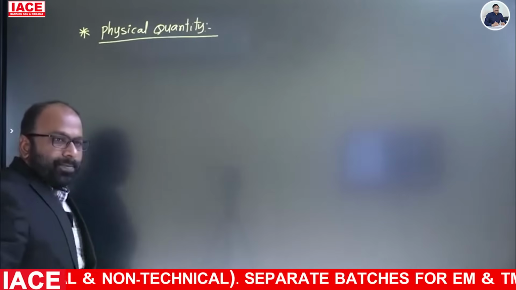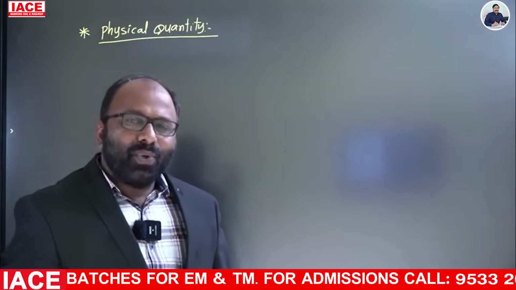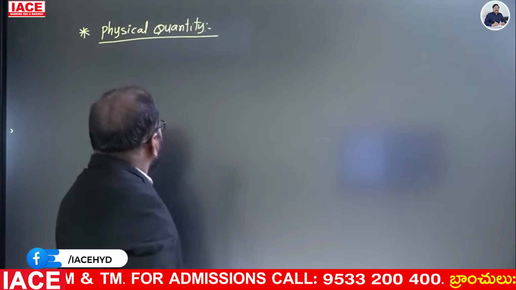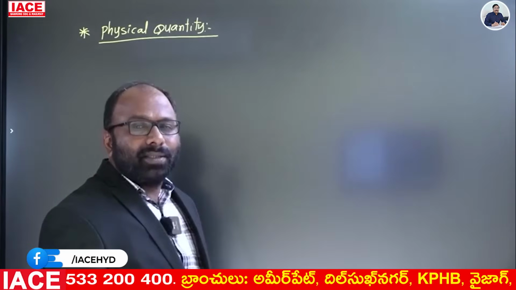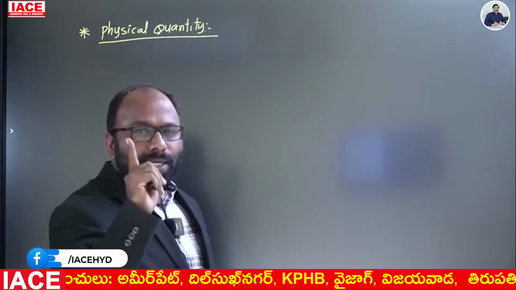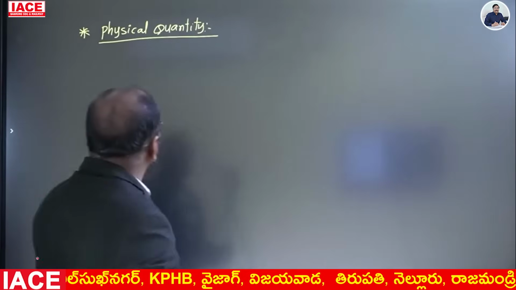A physical quantity has a magnitude and a unit. So if it is called a physical quantity, it must consist of two components: one is magnitude and another one is unit.